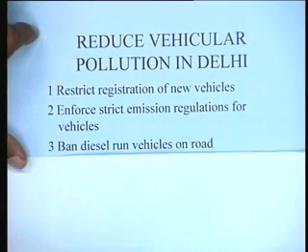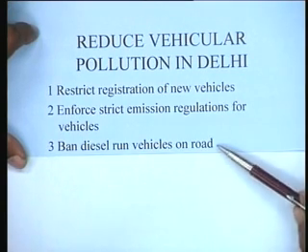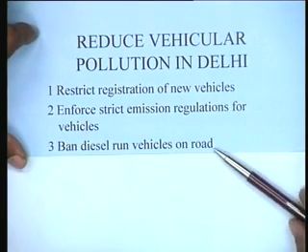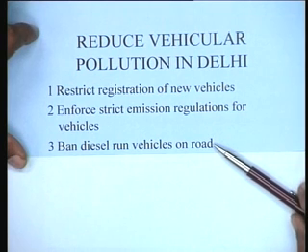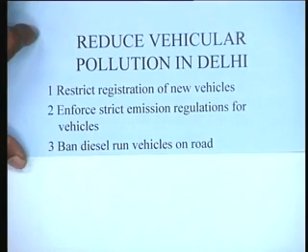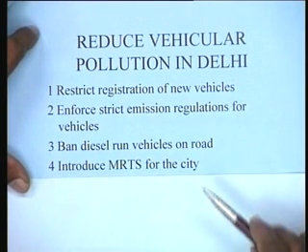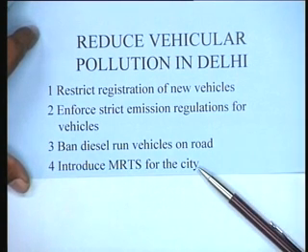A third project could be probably ban diesel run vehicles on the road. This could be done because diesel vehicles, as you know, are responsible for much more pollution as compared to the other vehicles, and in fact this could be a project which could be undertaken. Fourth idea could be to introduce a mass rapid transport system for the city.